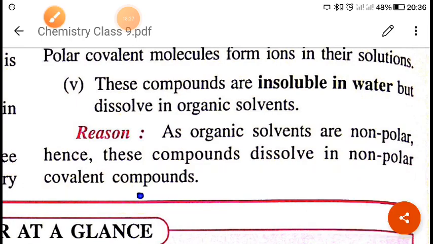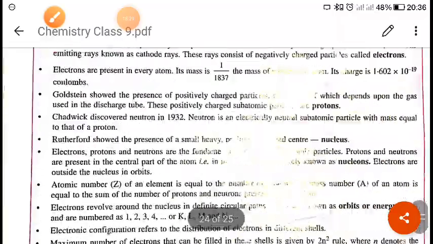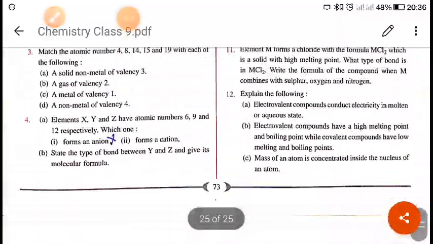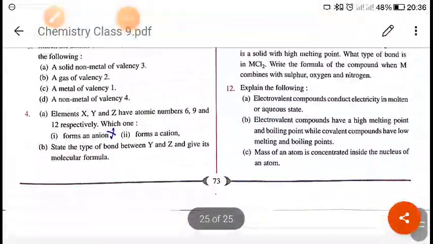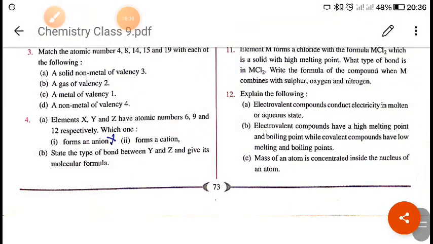Okay, so I hope you have understood this chapter. So try to do this exercise 4e. Today we have completed this chapter. From the next class we will start the periodic table. Okay, till then, thank you.